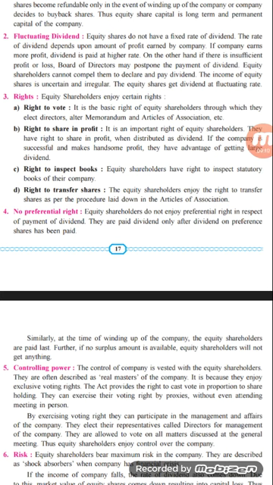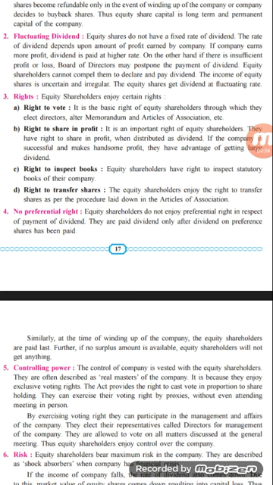The second right is the right to share in the profit. It is one of the most important rights of equity shareholders. They have the right to share in the profit when distributed in the form of dividend. If the company is successful and makes a handsome profit, the advantage of getting the share of dividend will be very high. And if the company does not have good profit, or if the profit is not sufficient, then the shareholders cannot get the dividend.